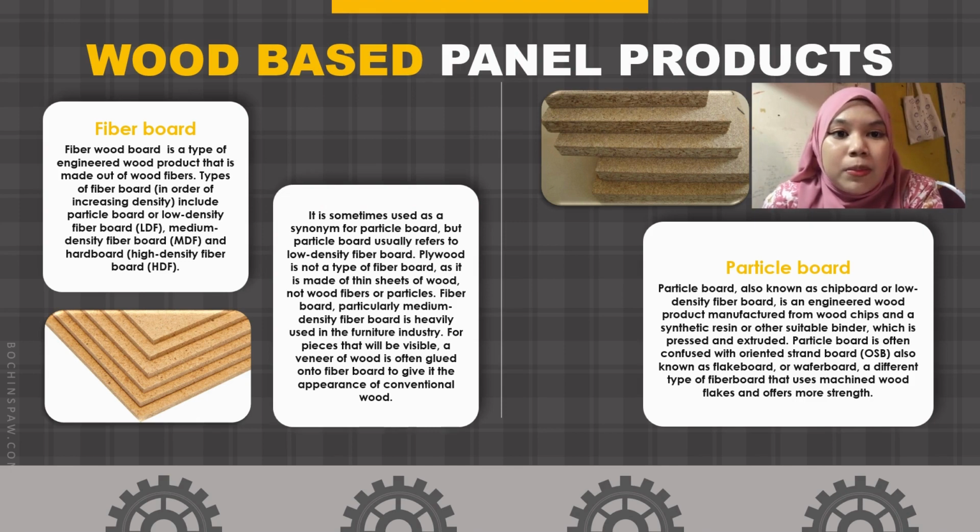Particle board. Particle board, also known as chipboard or low density fiberboard, is an engineered wood product manufactured from wood chips and a synthetic resin or other suitable binder, which is pressed and extruded. Particle board is often confused with oriented strand board, also known as flakeboard or waferboard, a different type of fiberboard that uses machined wood flakes and offers more strength.